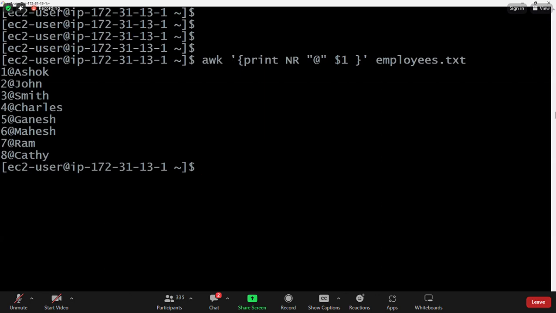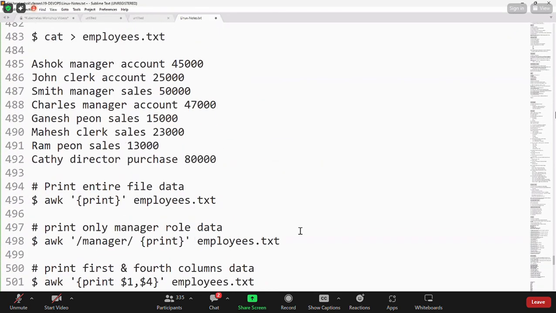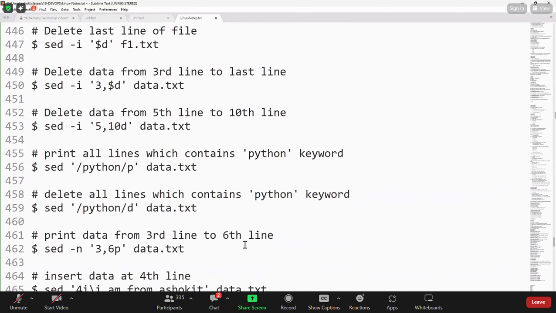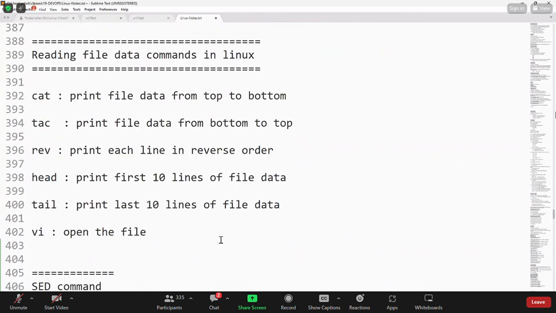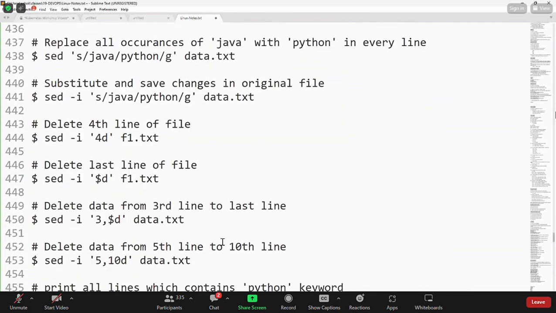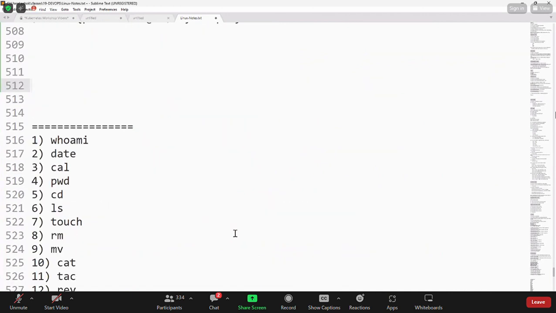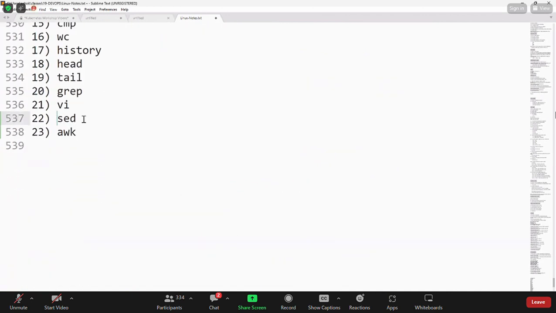So sed command and AWK command are used to process the data. Sed means stream editor. These are used for advanced data processing in Linux.